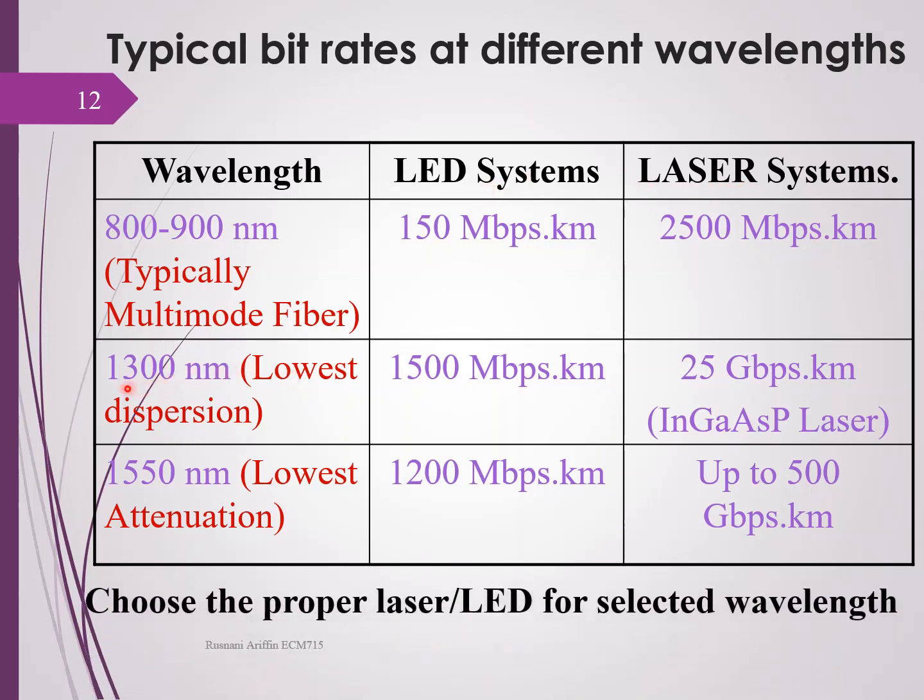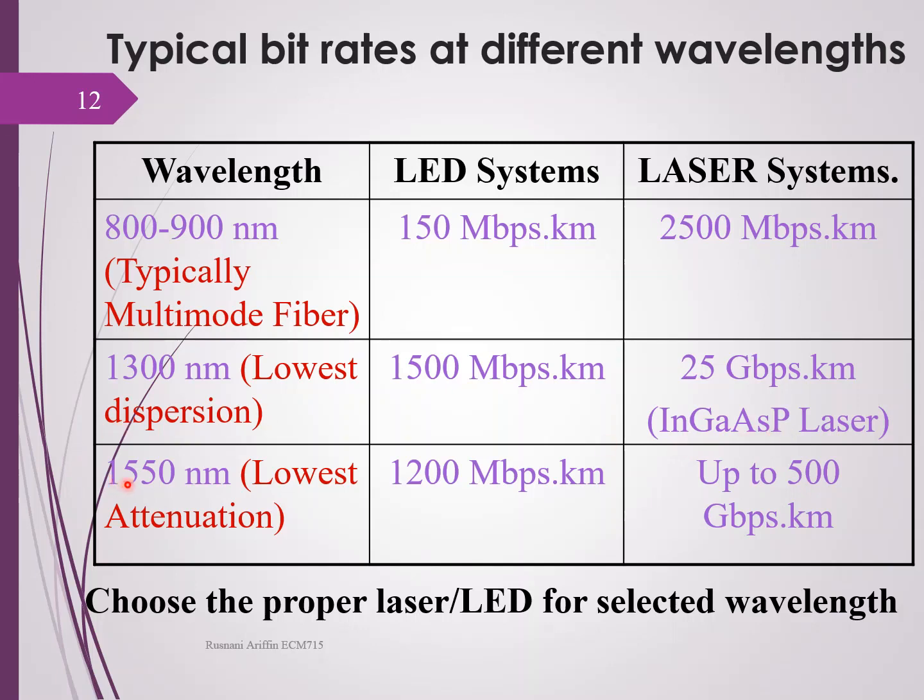Okay, so you know that the 1300 nanometer wavelength has the lowest dispersion. It is usually used by single mode fiber. For the LED system, the bit rate usually is around 1500 megabit per second kilometer. And for the laser system, it can go up to 25 gigabit per second kilometer. This can be achieved by using laser of indium gallium arsenide phosphide.